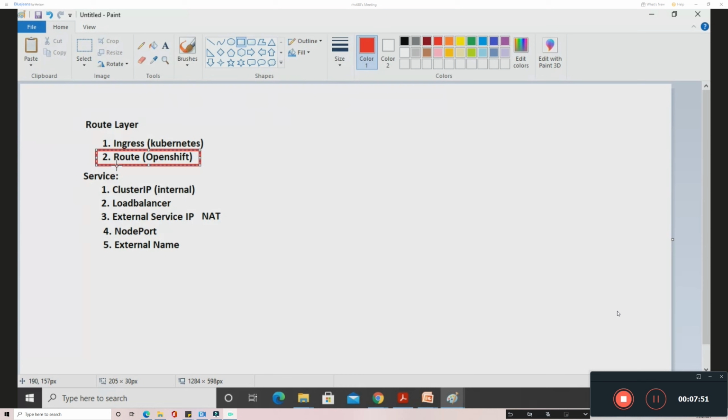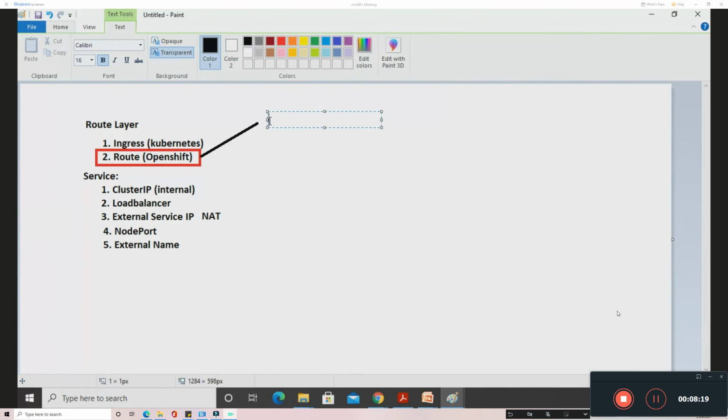You should not think that only using the route can you expose the application. Without the route also you can expose the application, using the ingress or using the service directly. So these are the methods available. We are not going in depth about other methods; we mostly concentrate on the route method. Okay. When you create the route, there are two ways you can deploy it. One way is a secure deployment, another way is an insecure deployment.